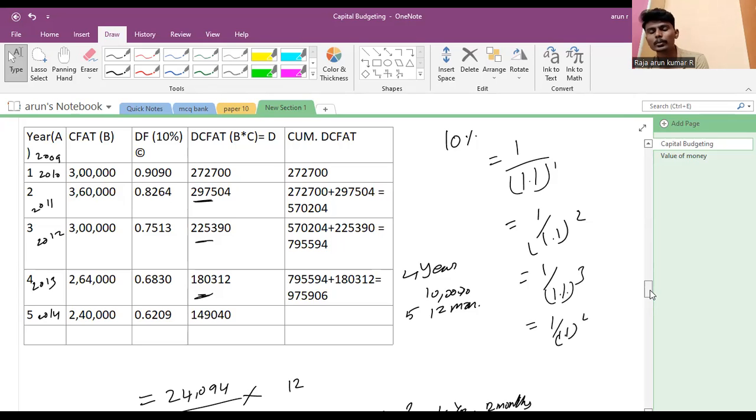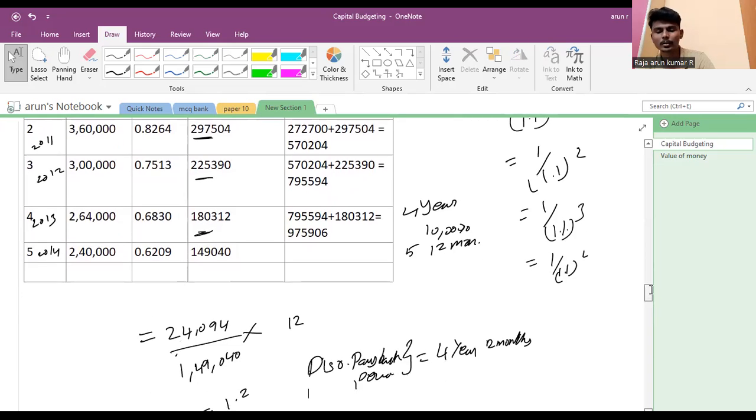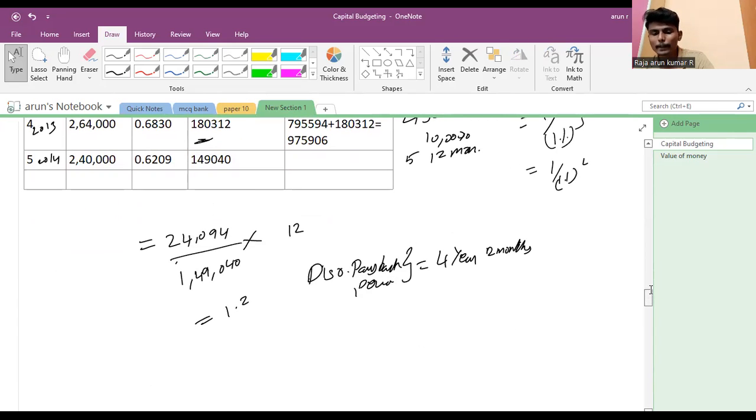This is the modern method of finding the value. In the traditional method we get the 10 lakh in 3 years 2 months. In the modern method it takes longer because of inflation. We find the exact discounted payback period is 4 years 2 months. This is the only correct method. The traditional method we do not follow in companies and in the examination also.